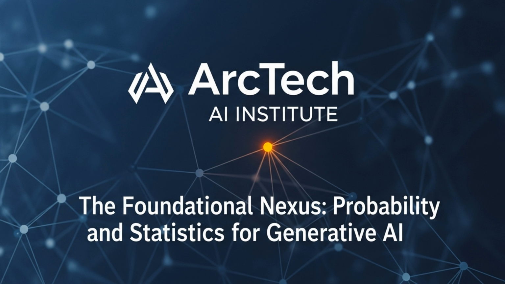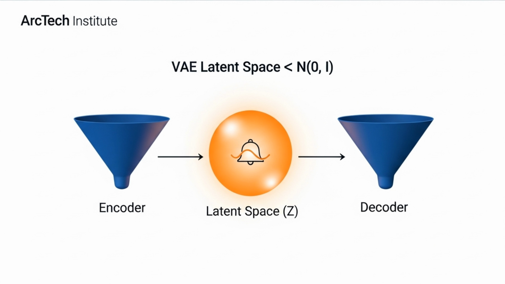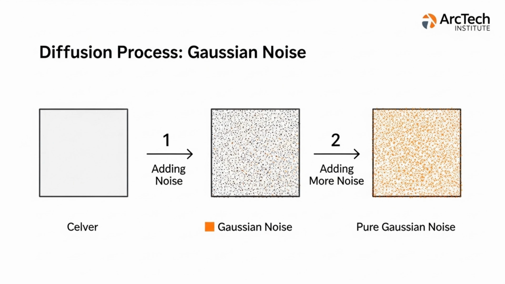Today, we unravel the probabilistic foundations of generative AI, a crucial bedrock for true understanding. Variance, sigma squared, or its square root, standard deviation, sigma, determines the spread or width of the curve. In variational autoencoders, or VAEs, the latent space is often assumed to be a Gaussian distribution. Diffusion models gradually add or remove Gaussian noise to transform data into noise, and vice versa.